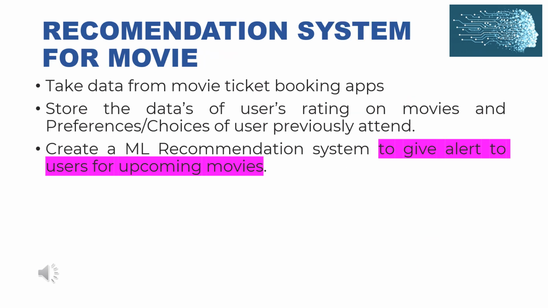Recommendation system for movies. We can take data from movie ticket booking apps and store it based on user ratings on movies and the preferences and choices made on previously attended movies. We can create a machine learning recommendation system to alert users about upcoming movies based on genres, actors, and so on.